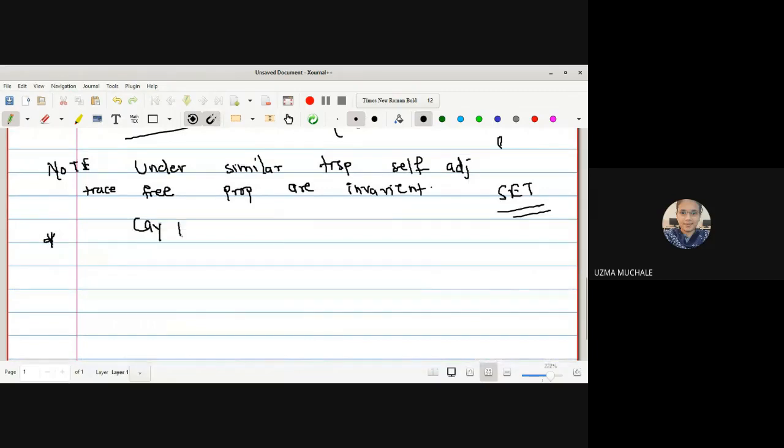Let us go for the last point of our classical mechanics paper, the Cayley-Klein parameter. What is the Cayley-Klein parameter?